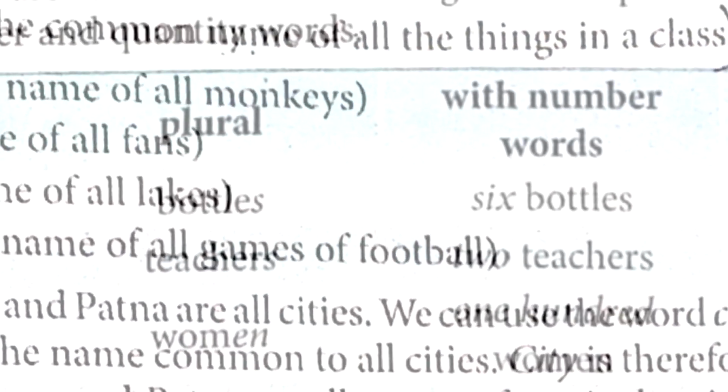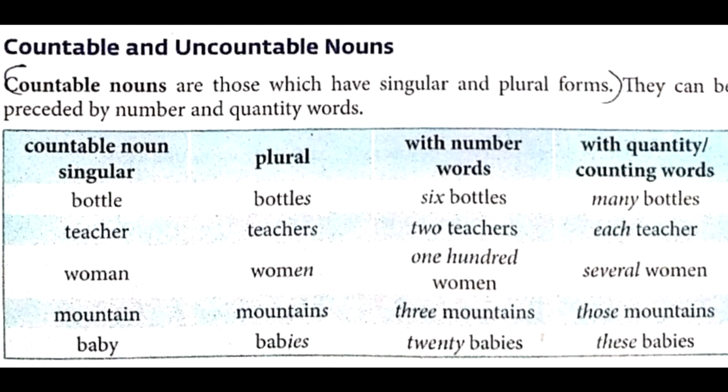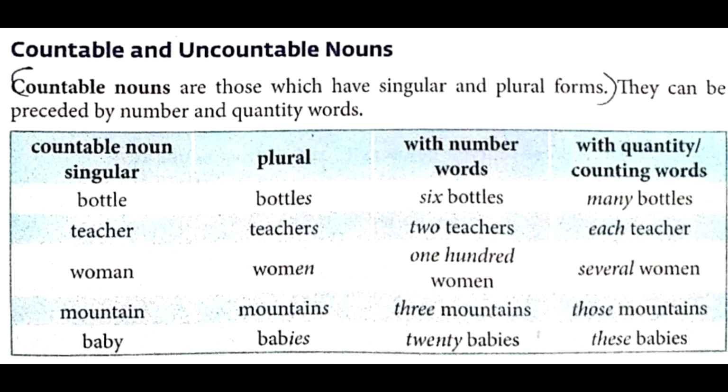Then we had subgroups, that is countable and uncountable nouns. What are countable nouns? Countable nouns are those which have singular and plural forms. They can be preceded by number and quantity words.